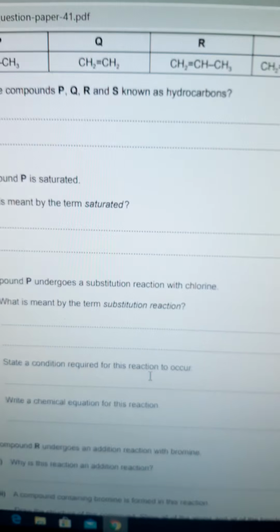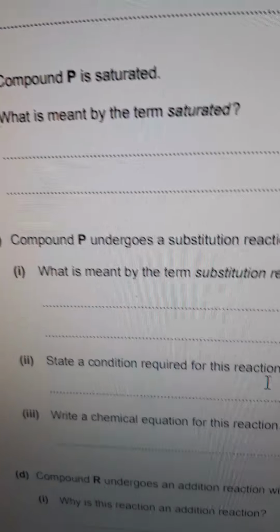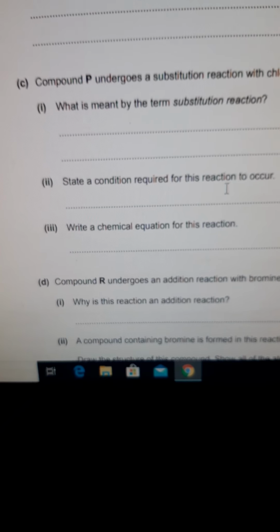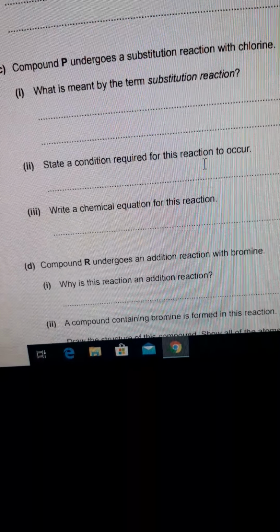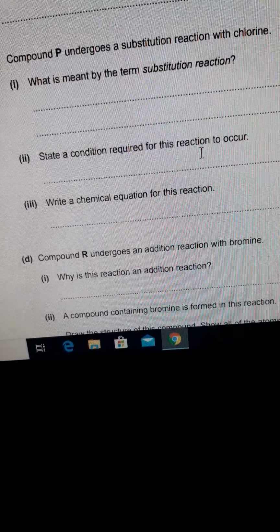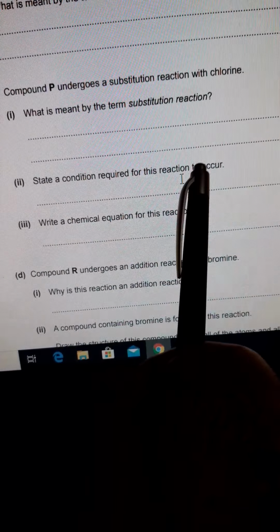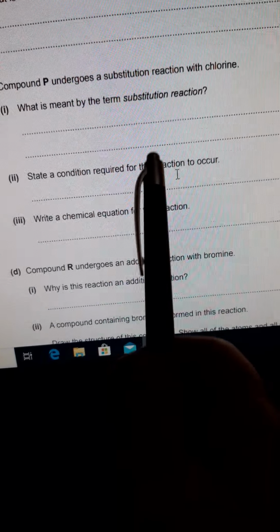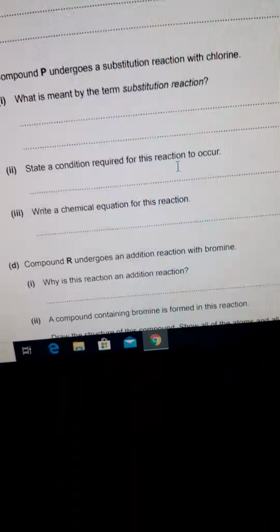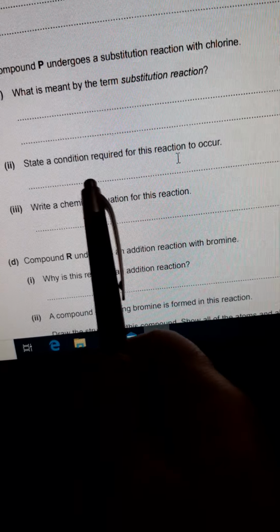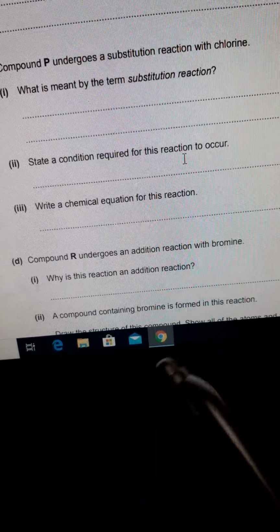Then we have II. State a condition required for this reaction to occur. As we all know, for substitution reactions in alkanes we need this essential condition, which is the presence of ultraviolet light. So your answer should be ultraviolet light. They might accept the answer light, but I prefer to write UV light or ultraviolet. Then: write a chemical equation for this reaction.